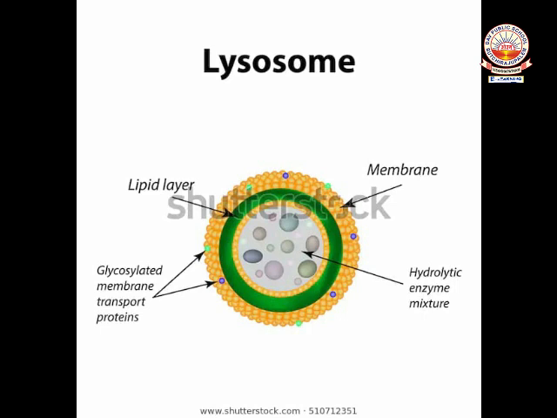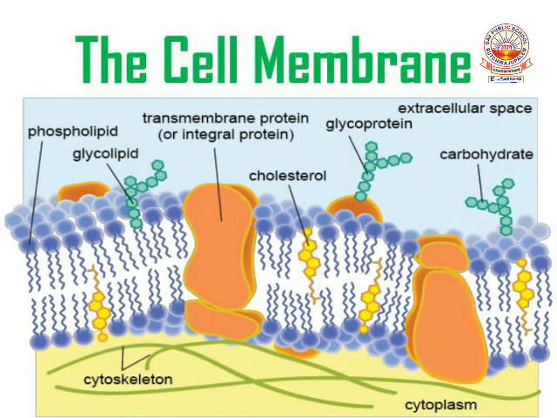Cell membrane or plasma membrane is the outer covering of the cell, which acts like a boundary. It allows entry of materials into the cell, and it allows exit of materials from the cell. It gives a certain shape to the cell, and it gives protection to the inner cytoplasm and different organelles like nucleus. All these are protected by plasma membrane.